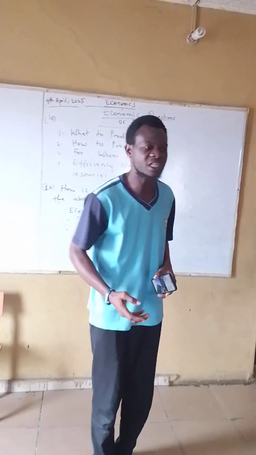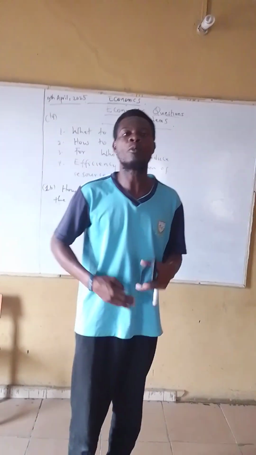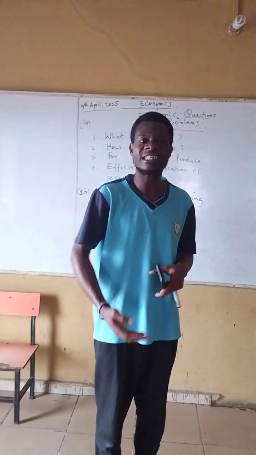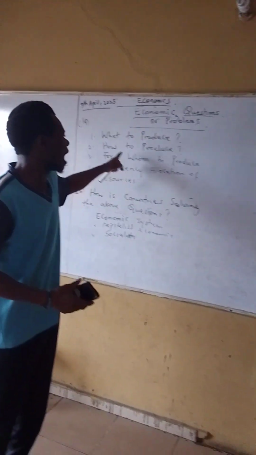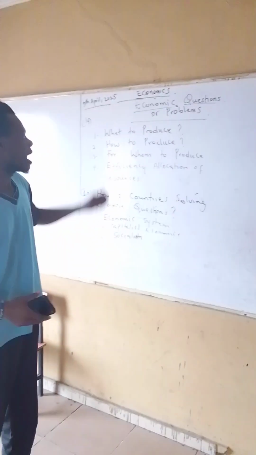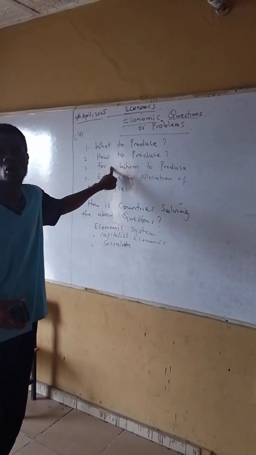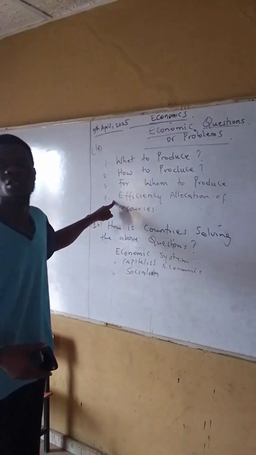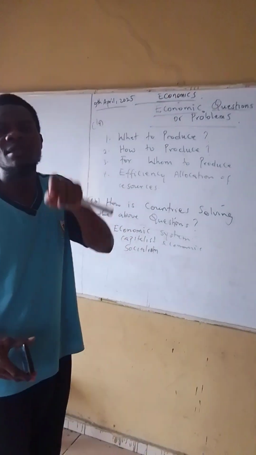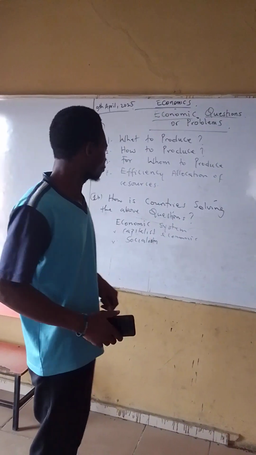In terms of what to produce, it is left in the hands of government, establishing businesses and installing machines that will produce a particular good and service that is needed by individuals. It is also the government that will determine how that particular product should be produced, and who the people are to sell those goods to. It's also the government that will determine how to allocate the limited resources available using production opportunity cost.